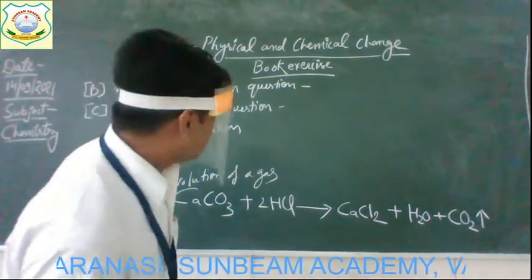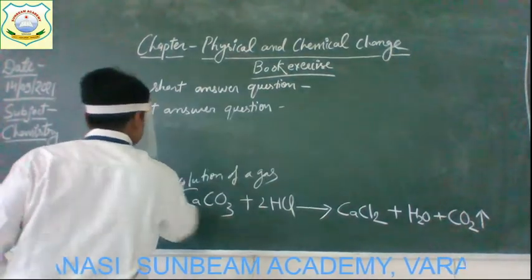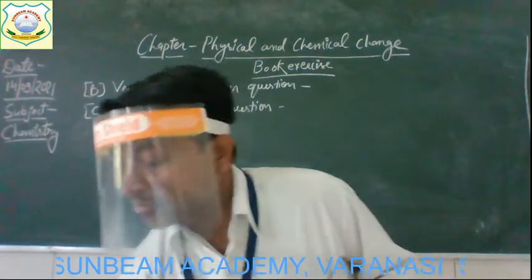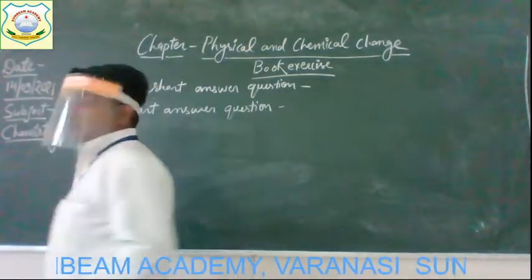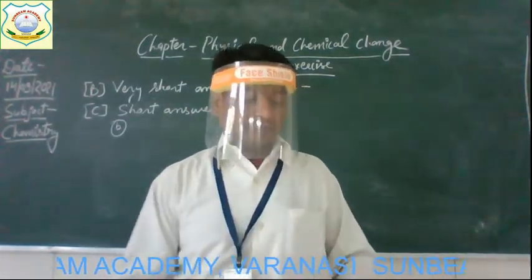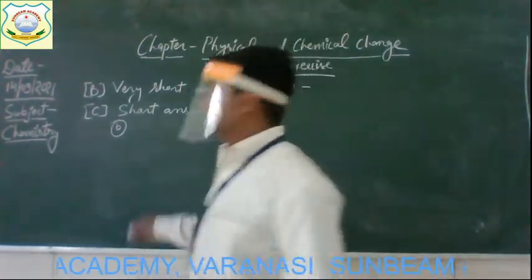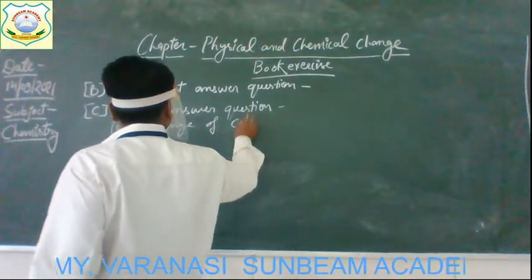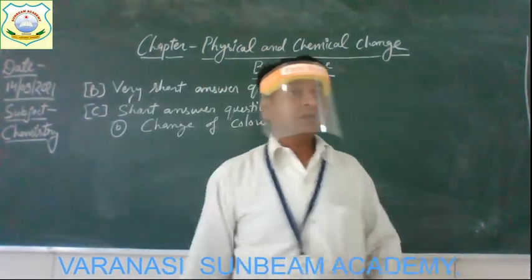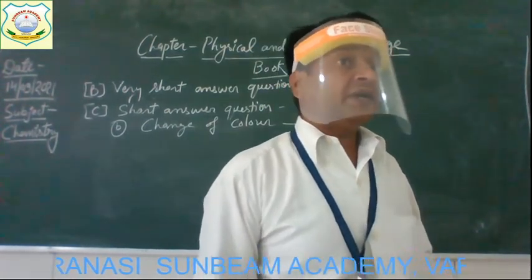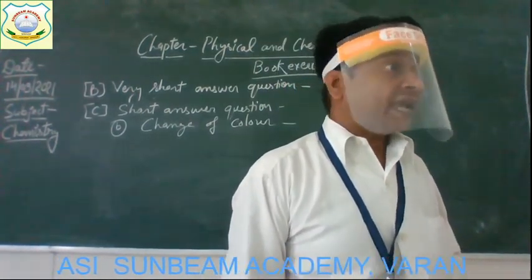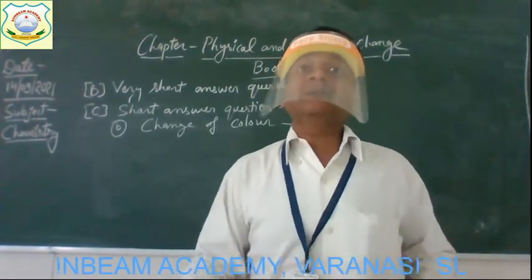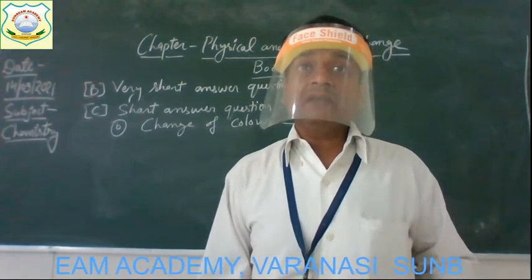Now the second one is change of color. It is also one of the characteristics of a chemical reaction. Is it not? The change of color occurs. So how can you show it with the help of a chemical reaction?